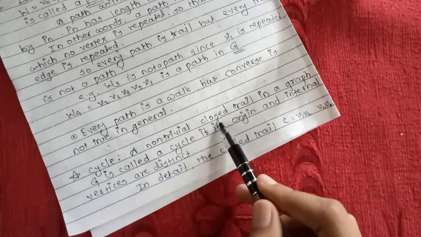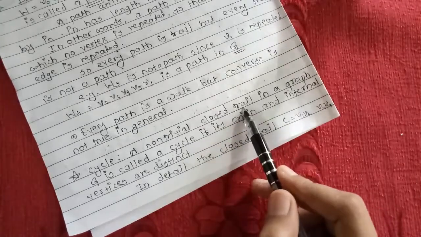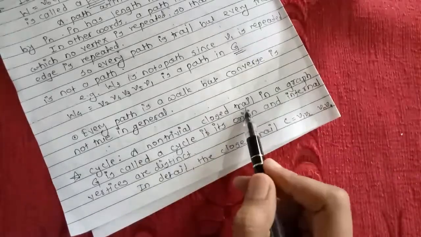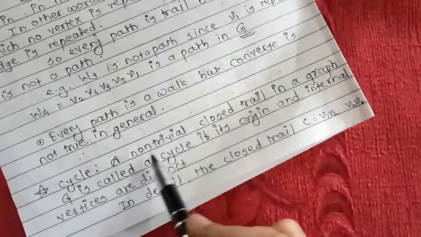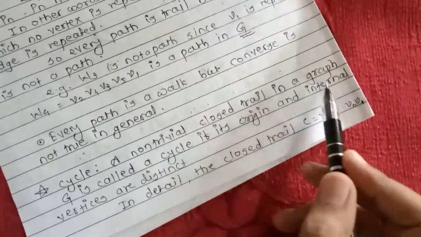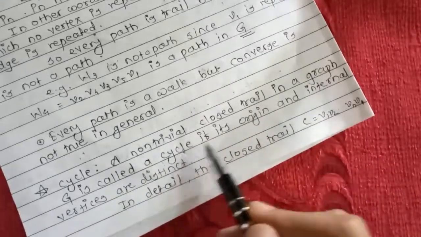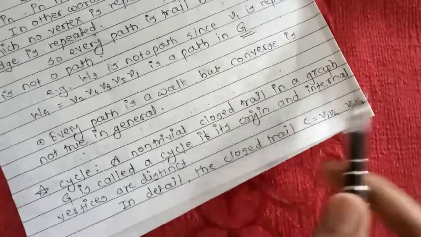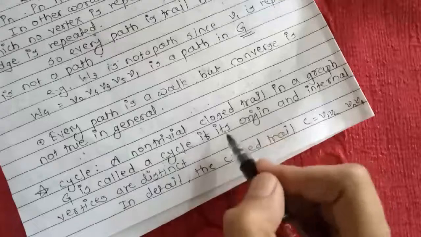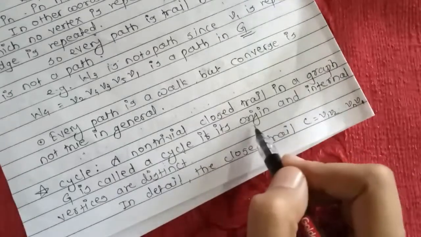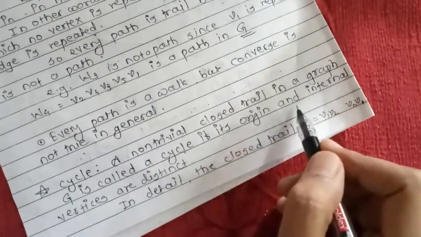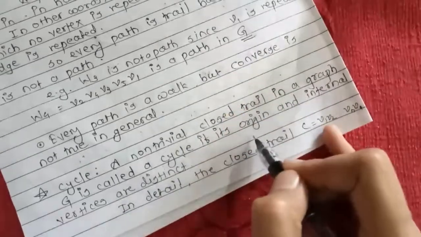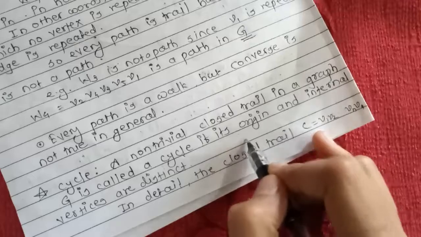That means the origin and the terminus of the trail are the same; the starting vertex and the end vertex of the trail are the same. The internal vertices mean the vertices between the origin and the terminus.